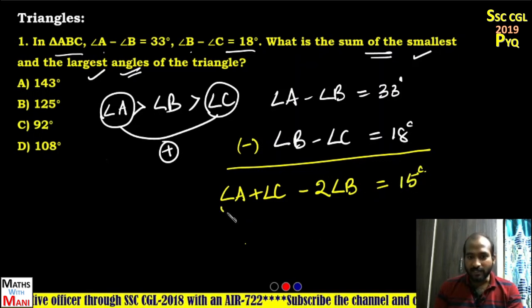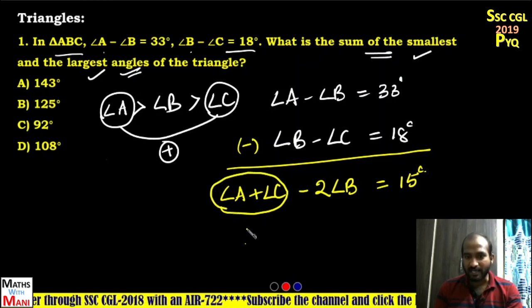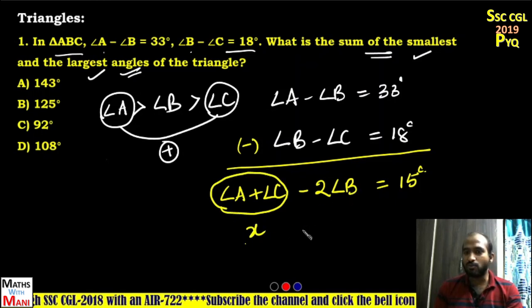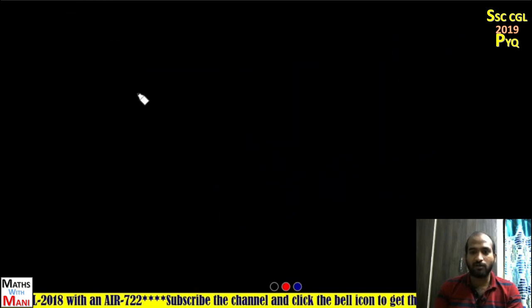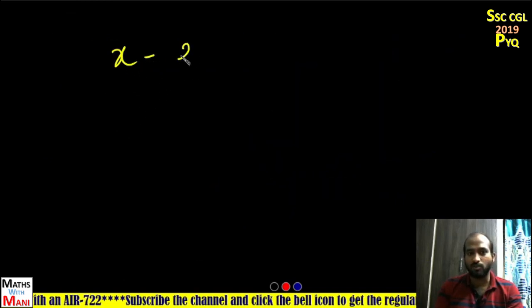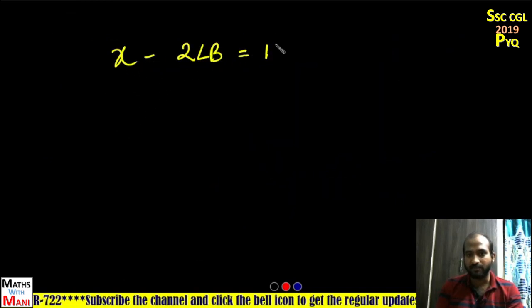You have to find out angle A plus angle C. I'll take this as X. So X minus 2 times of angle B is given as 15 degrees. X minus 2 times of angle B is 15 degrees.